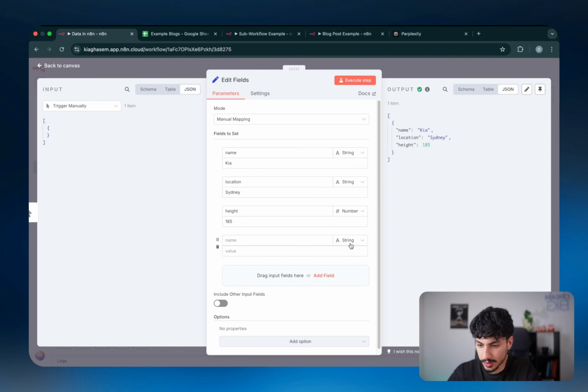And I can just add more and more things. So you can choose whatever data type you want: string, number, boolean, array, or object, all the ones that we went through before. And then you can just add values and make it infinitely complex and define objects that you will send on to the rest of the flow.